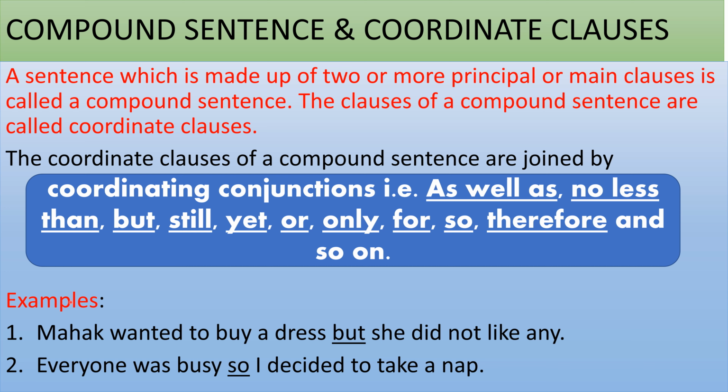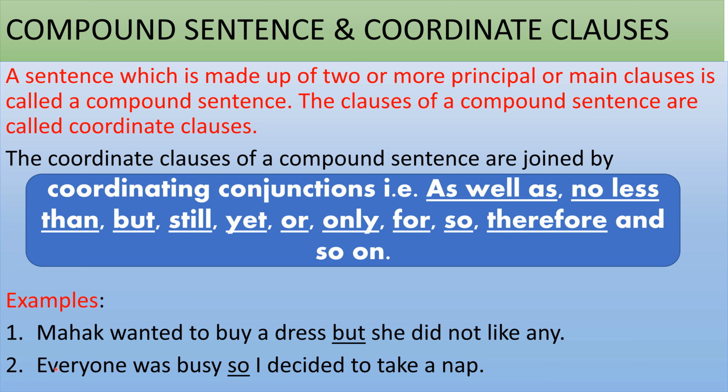For example, Mehak wanted to buy a dress, but she did not like any. Here, Mehak wanted to buy a dress. This can also come as a separate sentence. But she did not like any. So this can also come as a separate sentence.